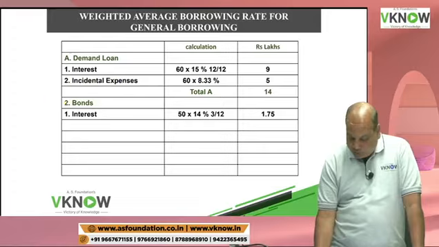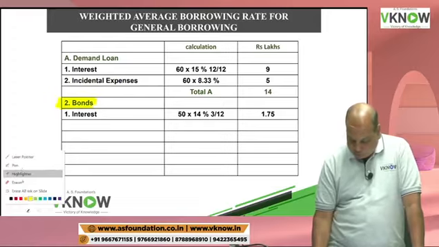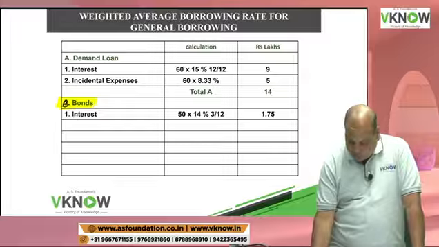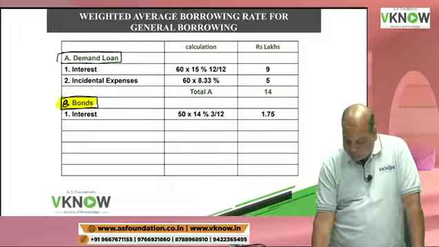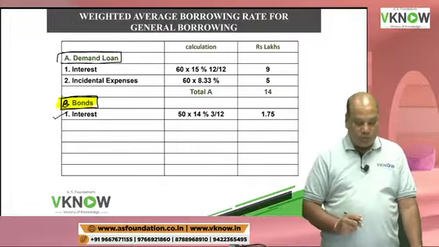Now, next you write down second point B, bonds. We have two general borrowings, demand loan and bonds. Here also we will have two calculations.